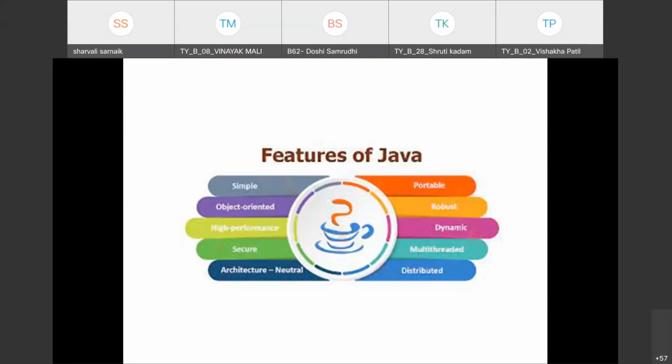Next we are going to study the features of Java programming. So these are some 10 features of Java programming. The first is Java is a simple language. It is object oriented. It has high performance. It is secured. It is architecture neutral. It is portable. It is robust. It is dynamic. It is multi-threaded. And it is distributed. One by one, we are going to see what the features of this programming language are.